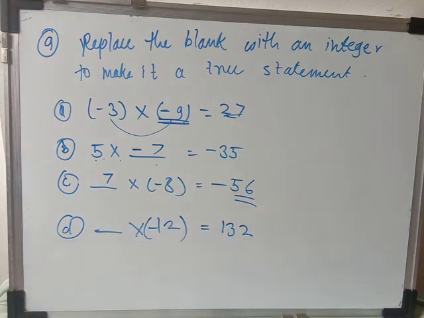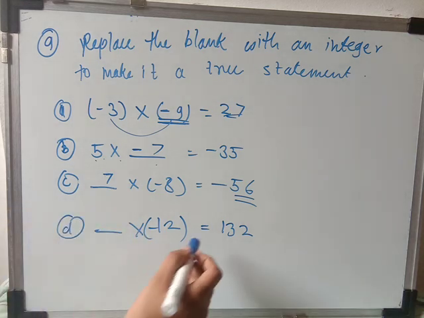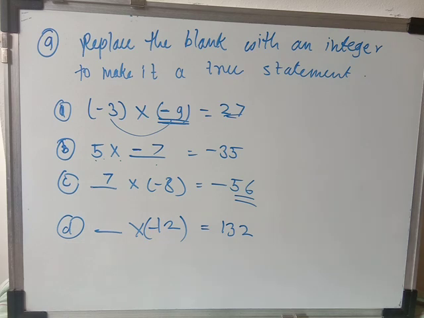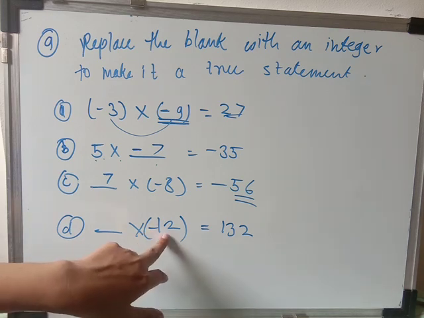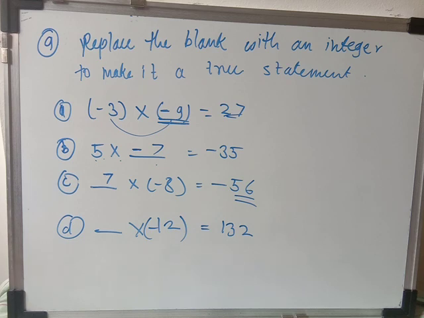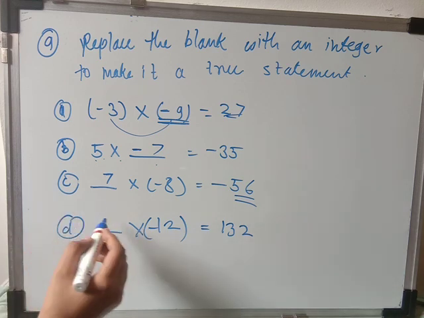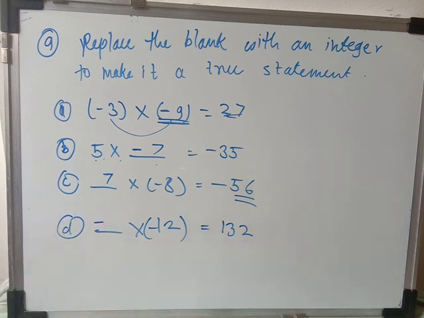Okay, now D1. Okay, so again on the first place, that is empty, multiply with the -12 and we'll get the 132. So here again -12 is there and product is positive. It means that both integers should be negative. So the first one is negative integer. Okay, negative integer. So which number I will multiply with the 12?